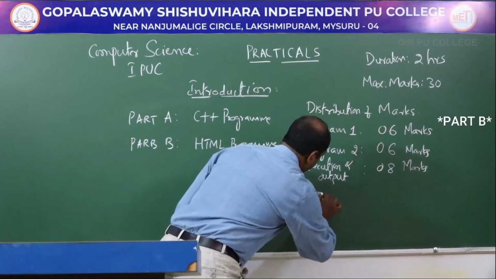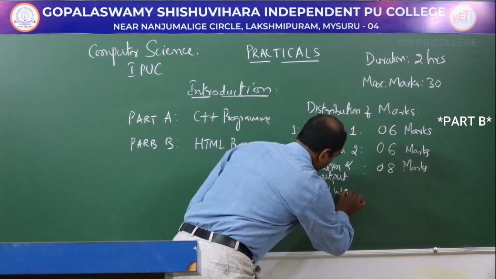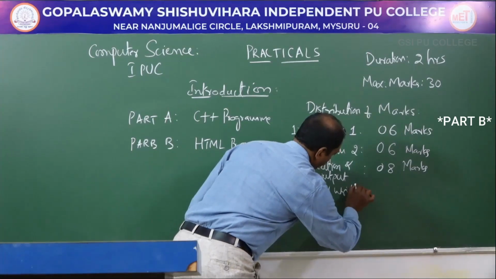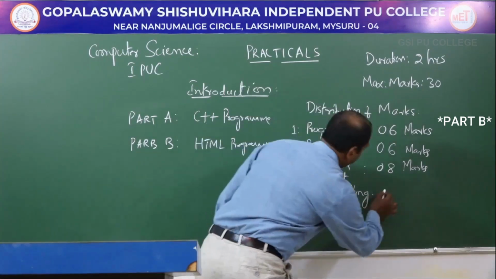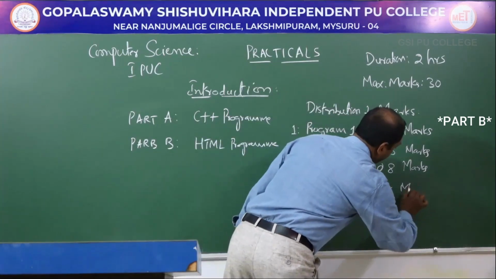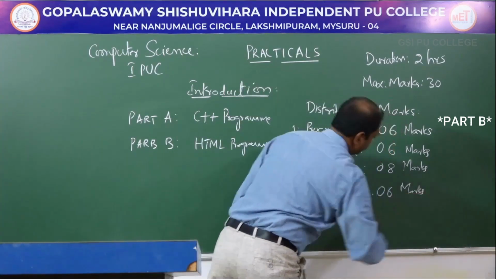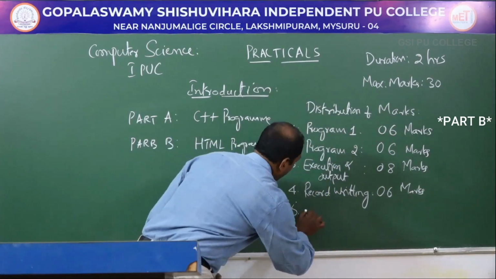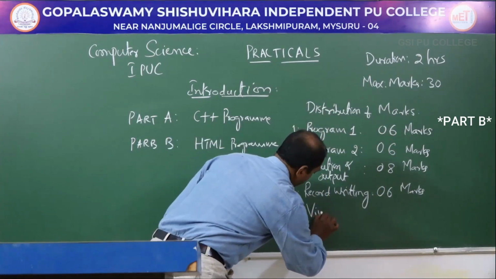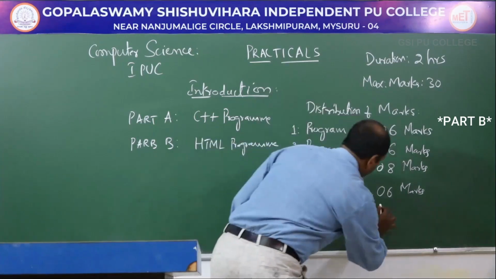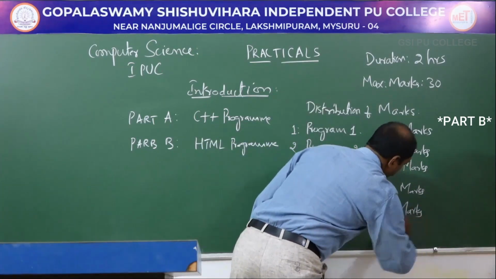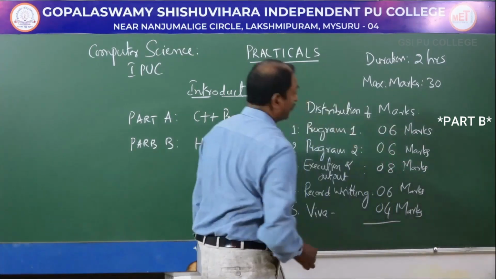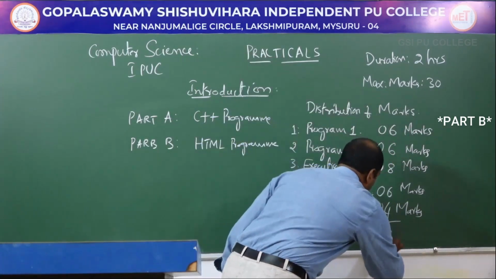Record writing carries 6 marks, and Viva carries 4 marks. Total marks is 30.